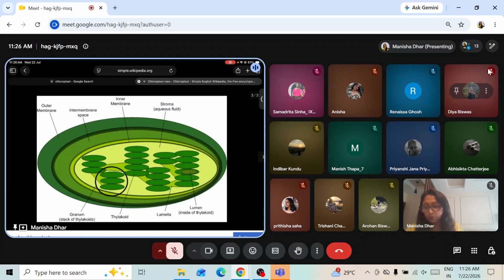Chloroplasts are minute oval bodies bounded by double membrane, and their interior contains closely packed flattened sacs. Closely packed flattened sacs, they are thylakoids. One word answer is important. Closely packed flattened sacs, that's thylakoids, arranged in piles. Arranged in piles, that is grana, lying in a colorless homogeneous substance, stroma. Colorless substance, again a one mark question in the ICSE. That is stroma.